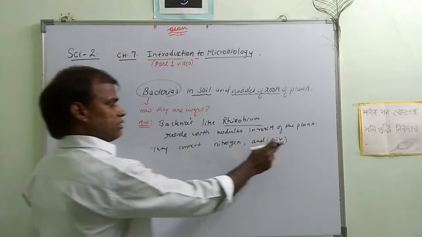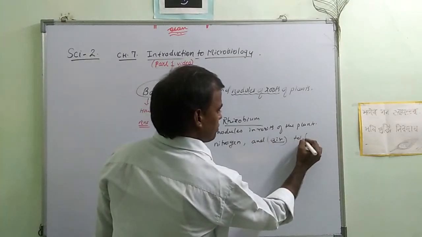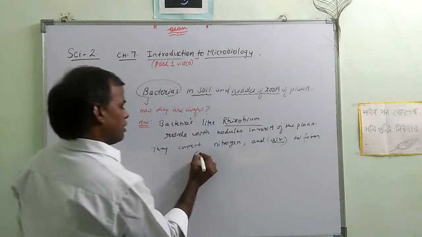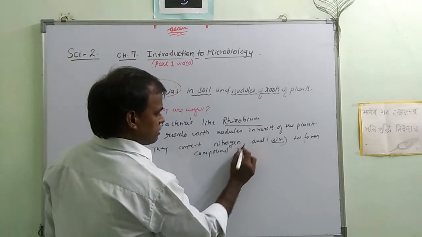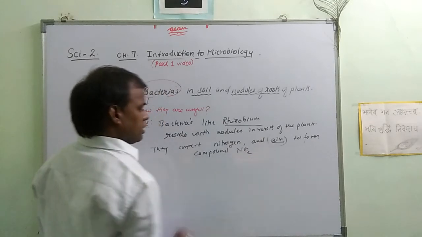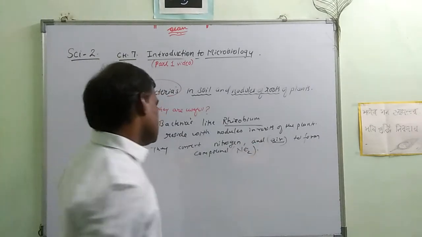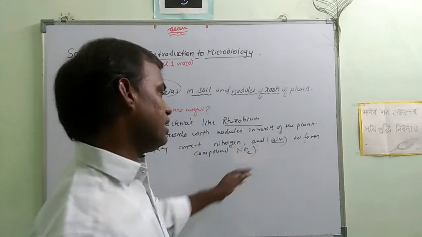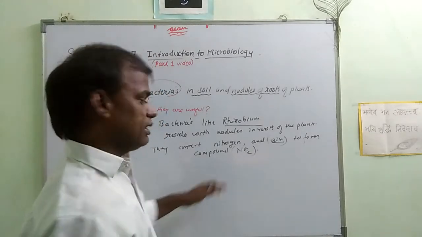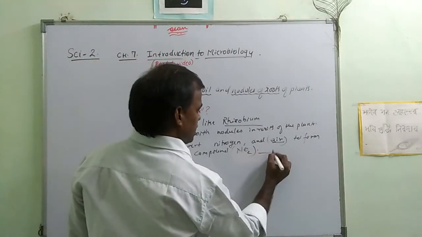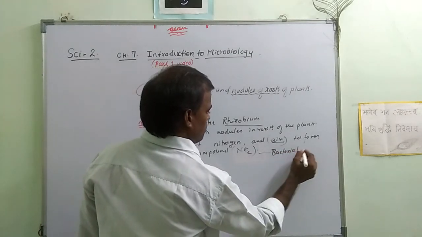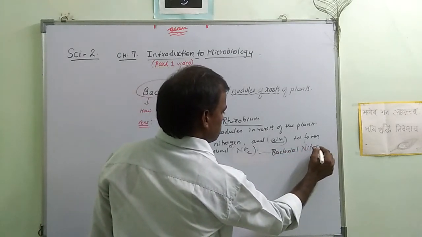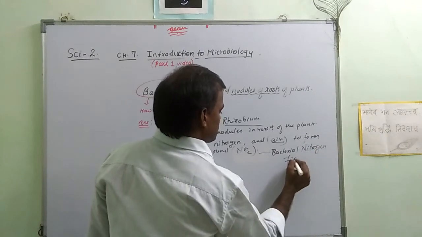They convert nitrogen and air to form compounds like nitrogen dioxide. Okay? So they convert nitrogen and air to form compounds, and this process is called bacterial nitrogen fixation.